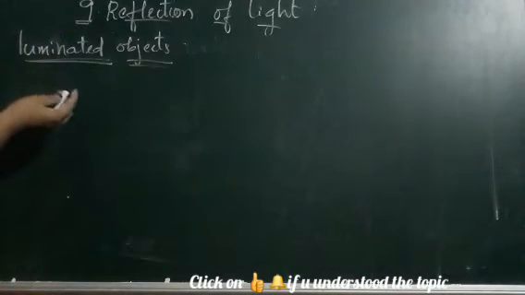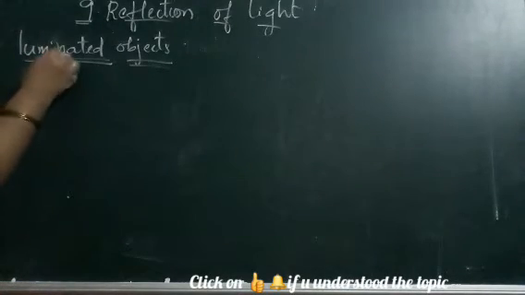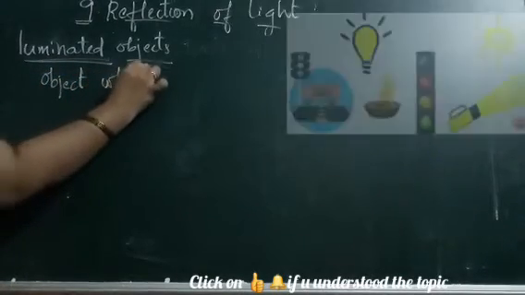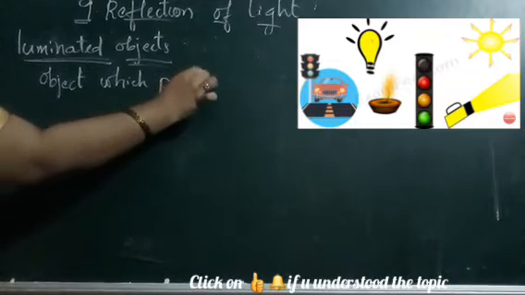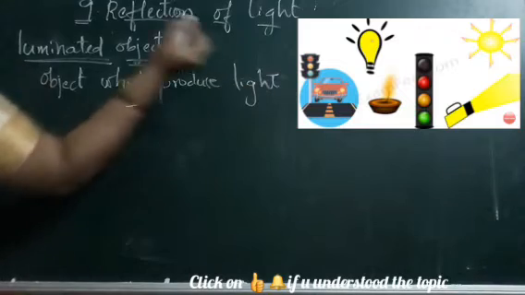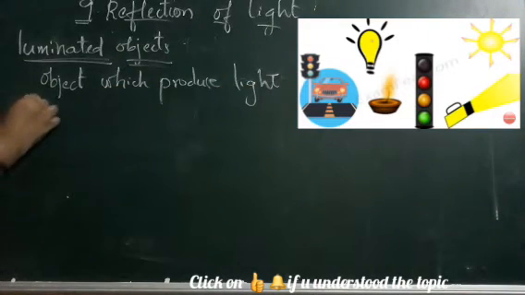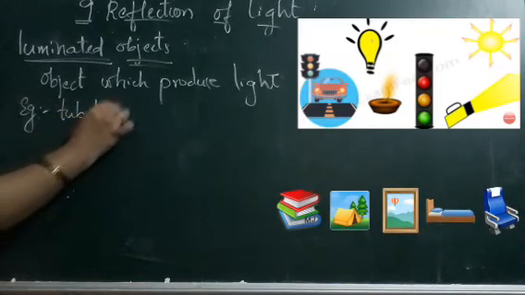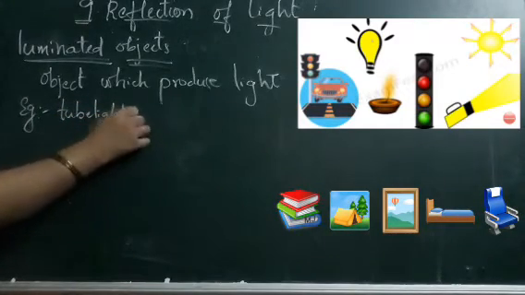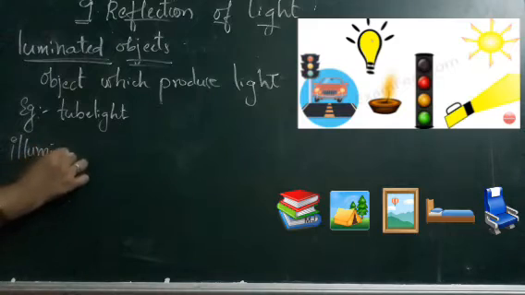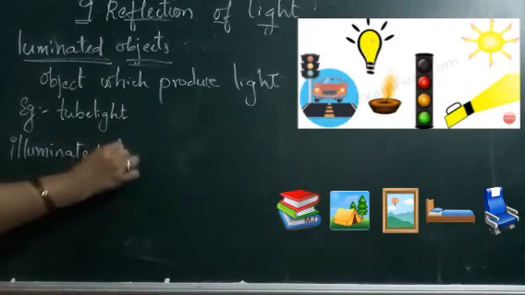So luminous objects are the objects which produce light. For example, we will take tube light. We have torch, we have bulb, we have CFLs, whatever gives us light. They are not natural, but they are giving light because of scientific inventions.